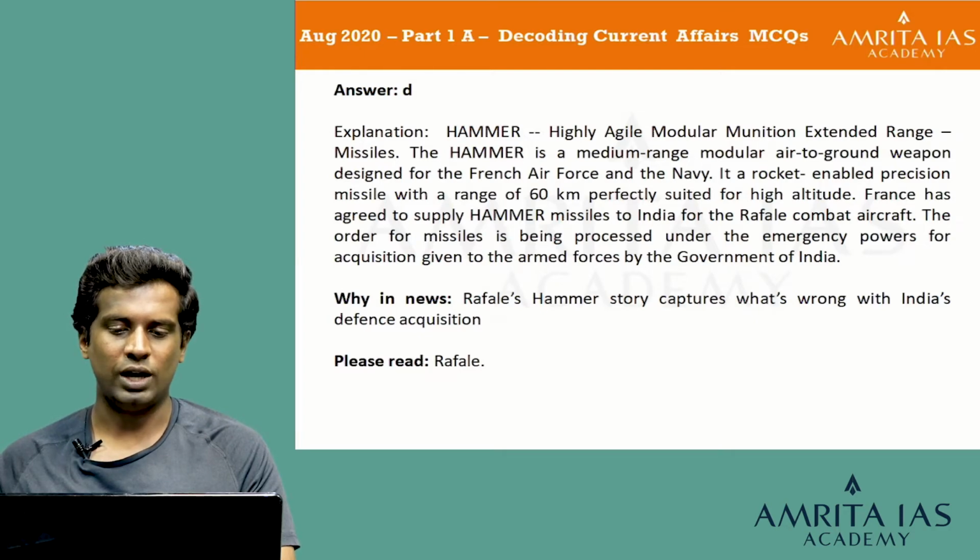Explanation: Hammer is a highly agile modular munition extended range missile. It's a medium range modular air to ground weapon designed for the French Air Force and the Navy. It is a rocket enabled precision missile with a range of 60 km, perfectly suited for high altitude. So France has actually agreed to supply Hammer missiles to India for the Rafale combat aircraft, and the order for missiles is being processed under the emergency powers for acquisition given to the armed forces by the government of India.